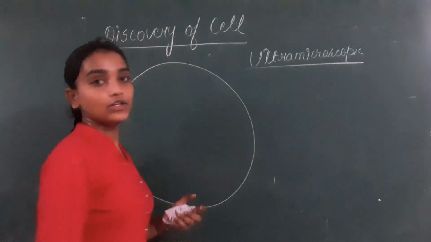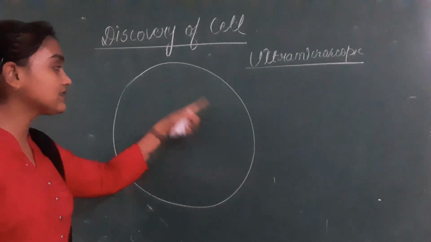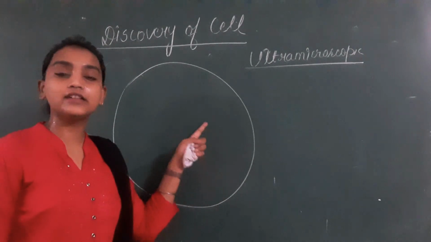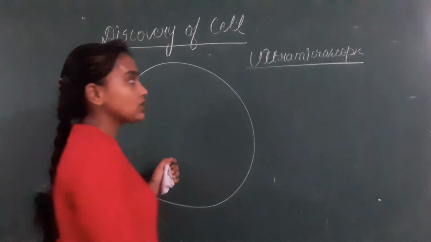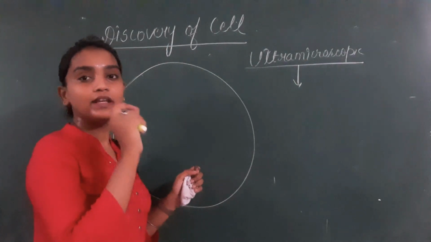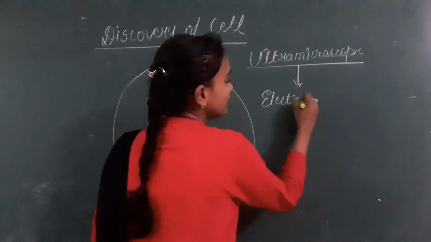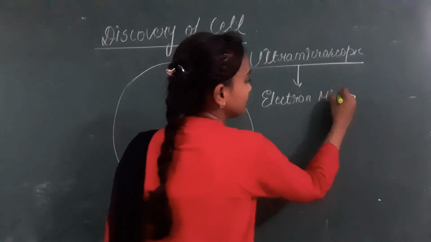The ultra microscopic structure means the components present inside this tiny structure, that is, the cell organelles. Children, this ultra microscopic structure is only observed with the help of the electron microscope.